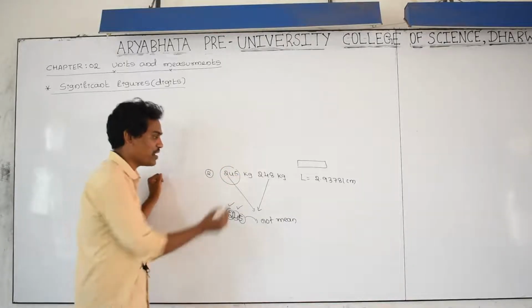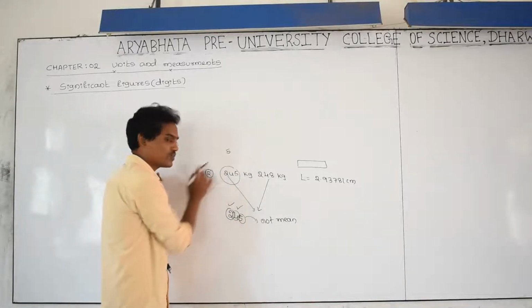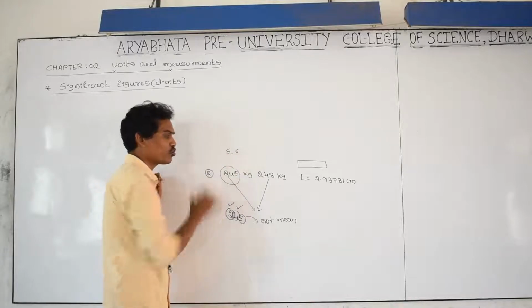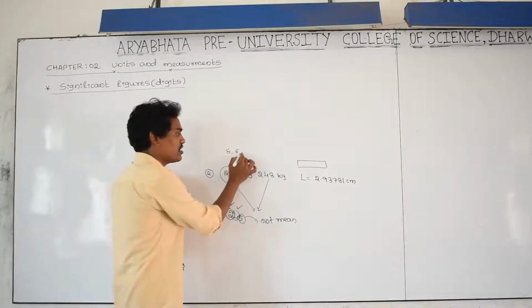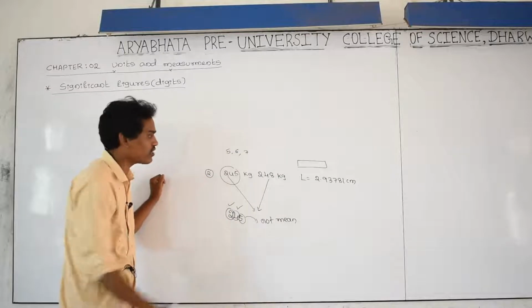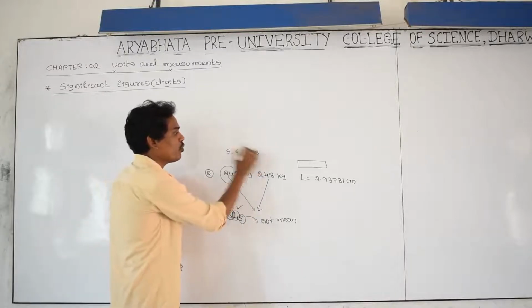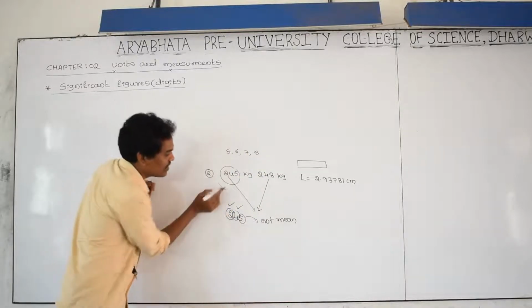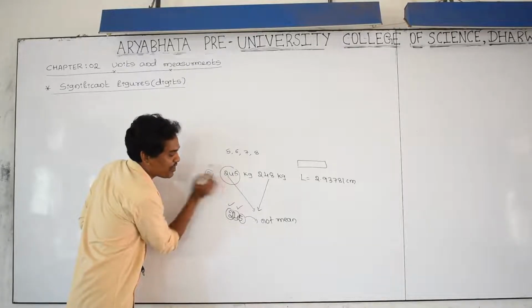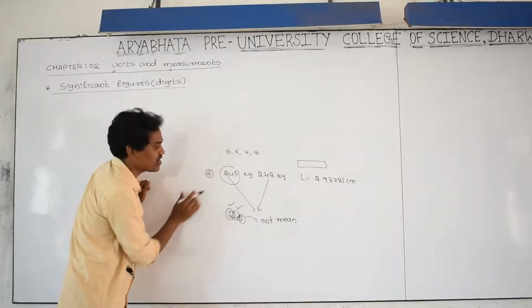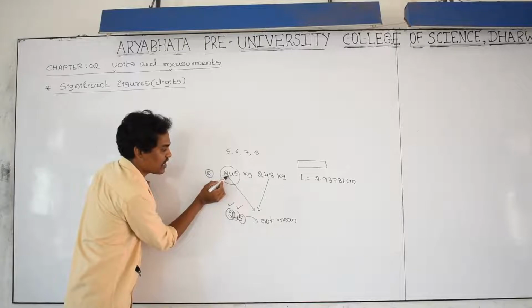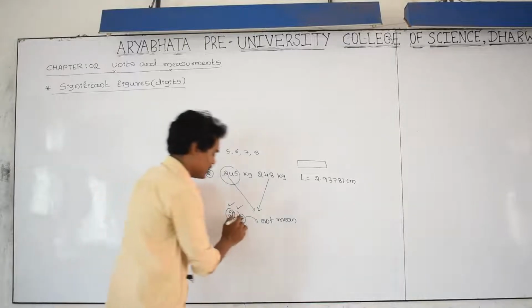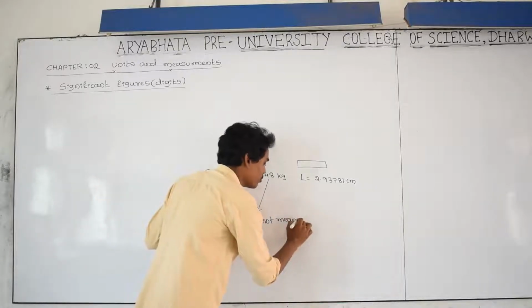It may be 245, 246 means 6, 247 means 7, or 248. That's why this digit is not a meaningful digit. Which are the meaningful digits? This first digit and second digit are meaningful digits. This number is not meaningful.